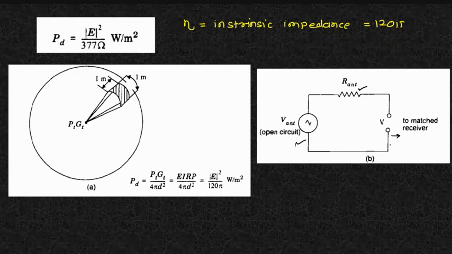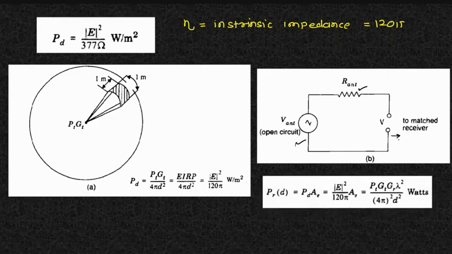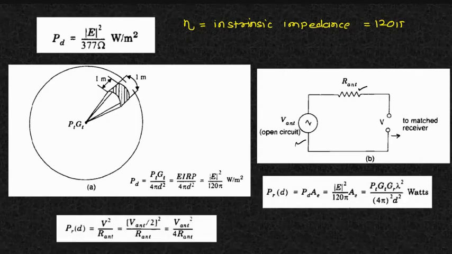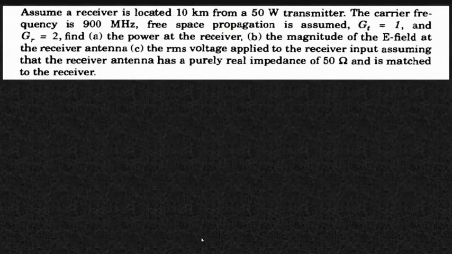So how are we going to find out the power density over here? In this case, I can calculate my power as V square by R antenna, that is nothing but the RMS voltage of that particular antenna. So how are you going to give that RMS voltage? V antenna by 2, square, divided by R antenna. So you can calculate your power flux density in this way also: the voltage provided to the antenna square, divided by 4 into the resistance of that particular antenna. Okay, so this is how you can go with this one.